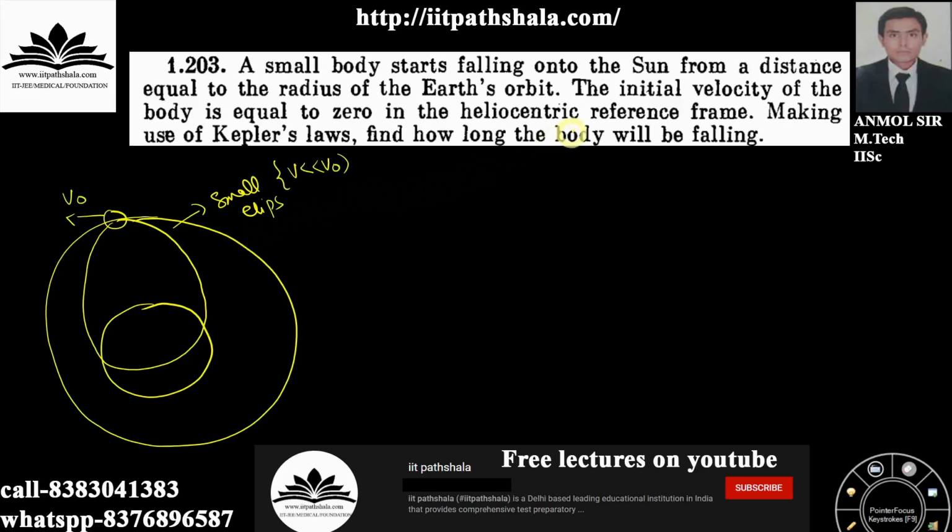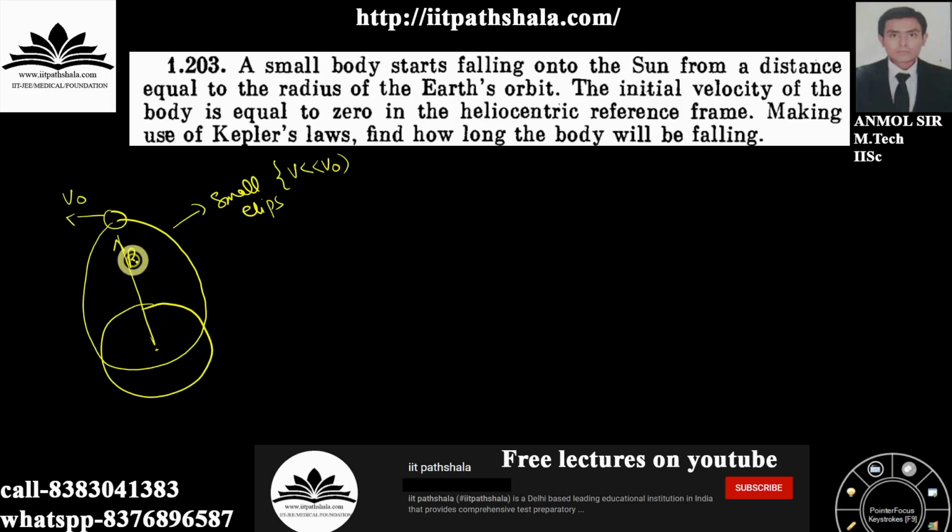Now your particular mass or body is falling onto the sun as follows itself. So instead of following this circular path over here, it is following this small ellipse over here. The distance is given to me as r, which is equal to the radius of earth orbit. Now the fun fact is, while falling you will not fall in a straight line itself, you will be falling according to this particular curve, which is elliptical.